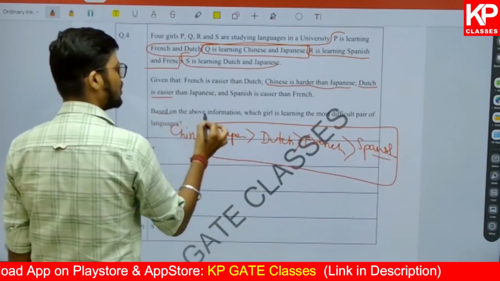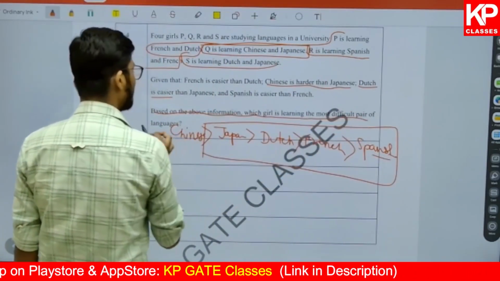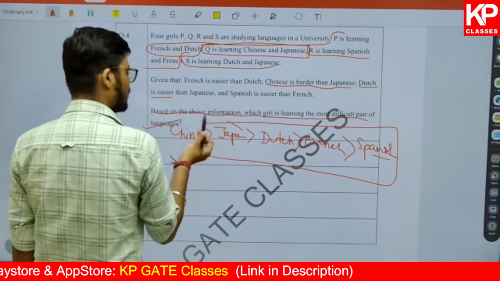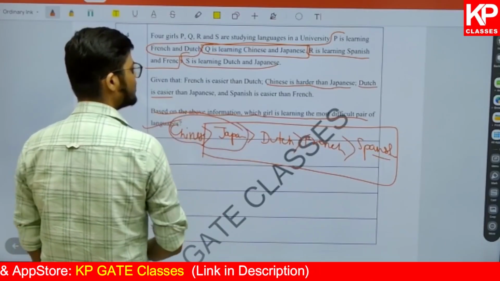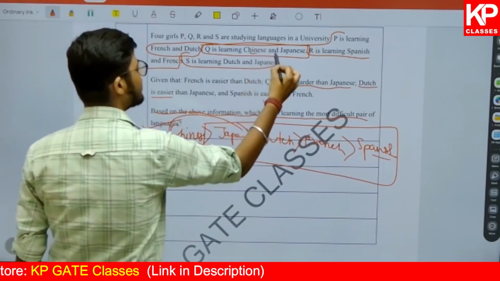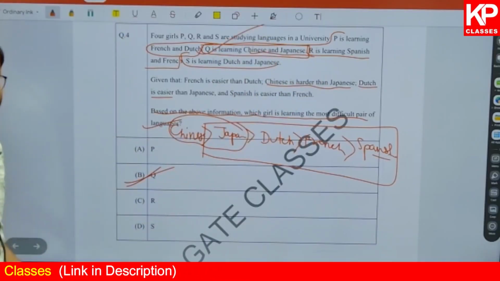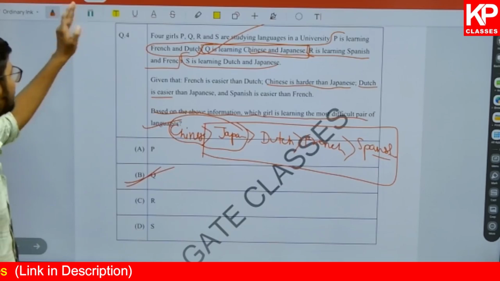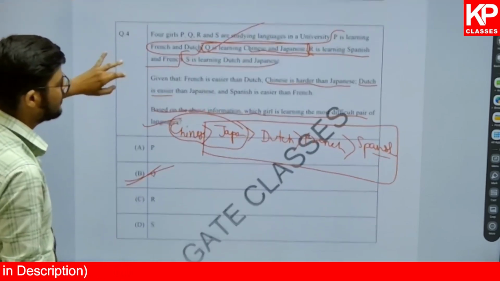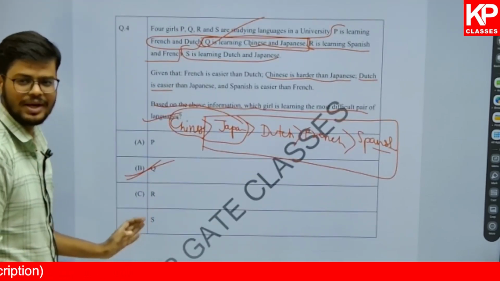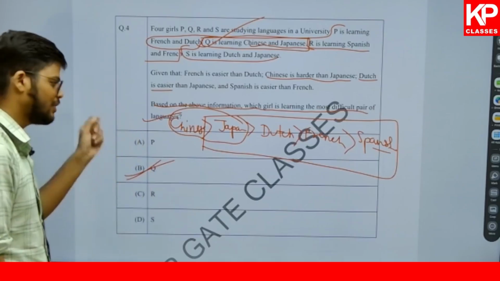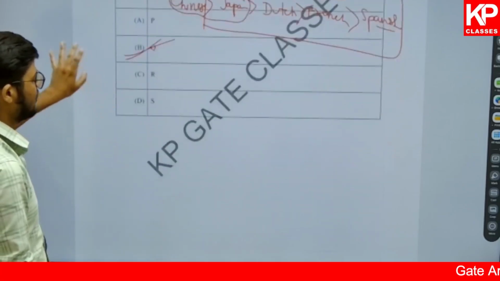Now they are asking, based on the above points, which girl is learning the most difficult pair of languages. The most difficult pair of languages is Chinese and Japanese. Now who is learning Chinese and Japanese? Option B will be the correct one. So these 1 mark questions are, I guess, very simple. This was question number 4. If you are not able to understand it, go through the video again. You can pause the video and you'll be able to understand it very easily.